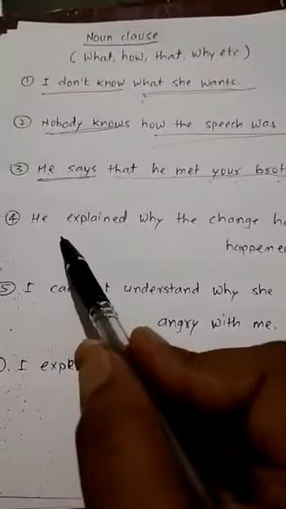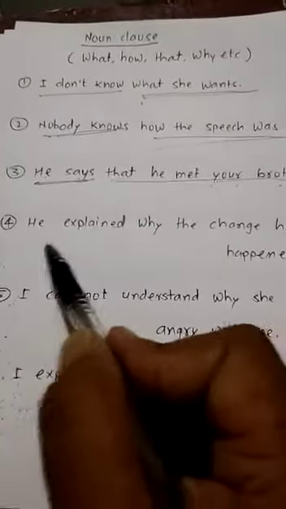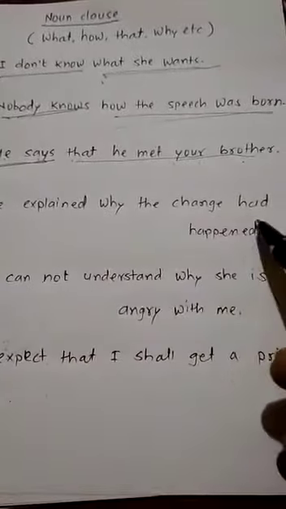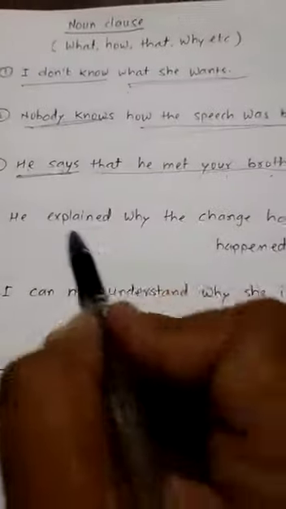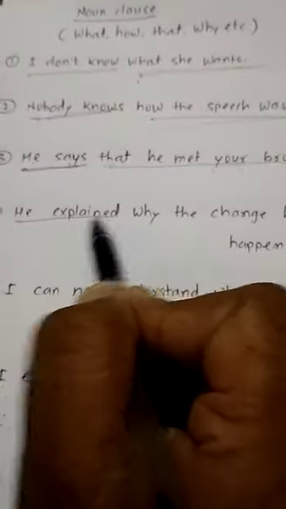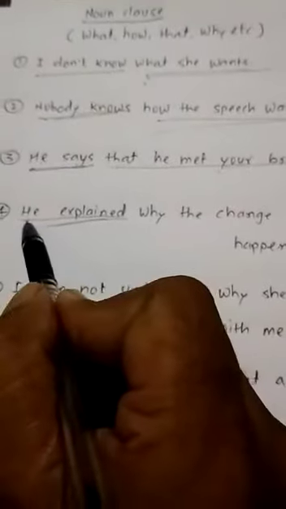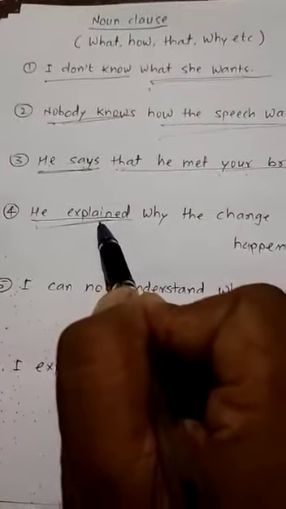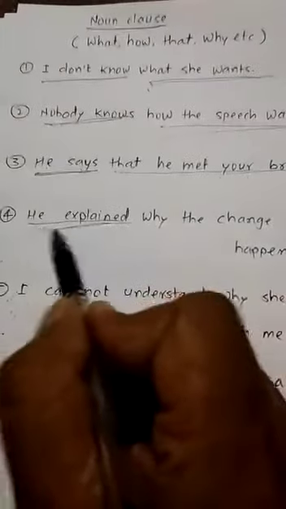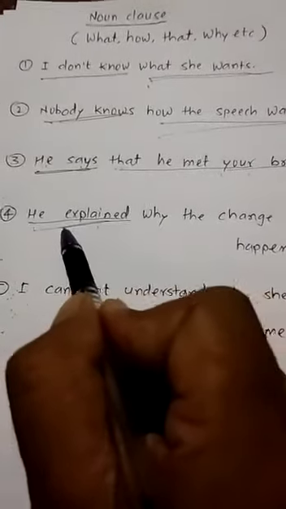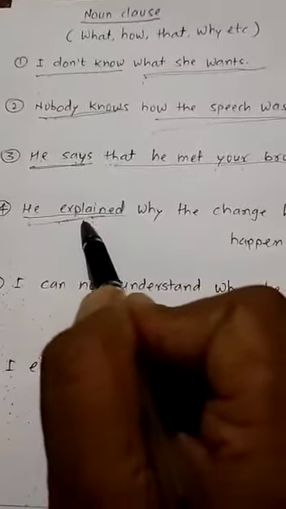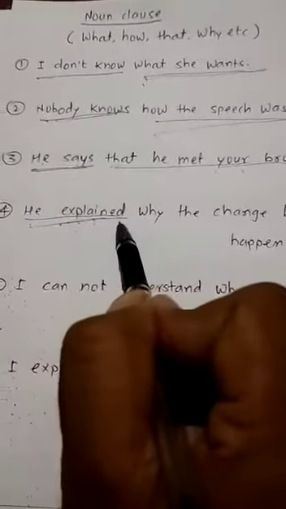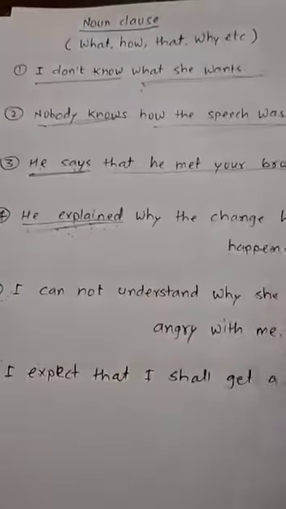Then come to the fourth example: he explained why the change had happened. Here he explained is the main clause; he is the subject and explained is the verb, that's the predicate. Now question the main clause with what: what did he explain?